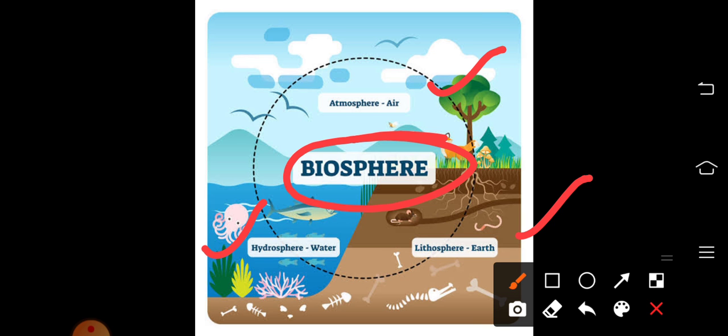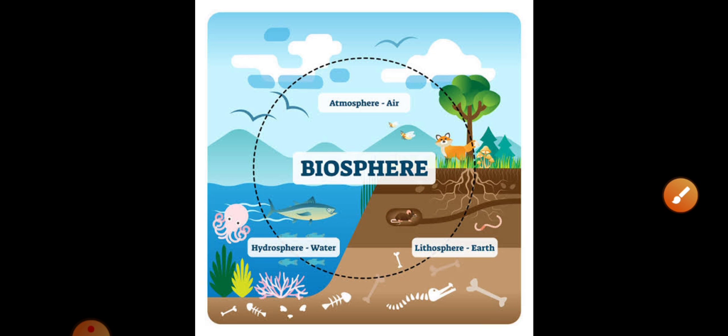Biosphere or the living sphere. Because for the survival and existence of life, hydrosphere or water, air, and earth, they are needed. So, biosphere is very important as it contains the living beings that make the earth a unique planet, because no other planet in our solar system is having any type of living being. The only planet in the solar system where life exists is our Earth. So biosphere is very important.